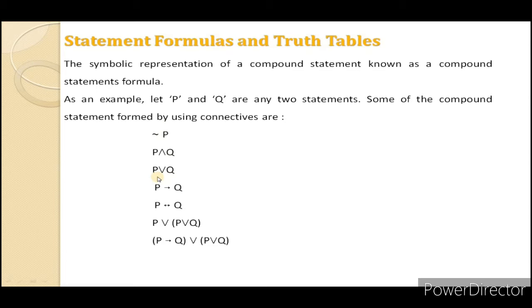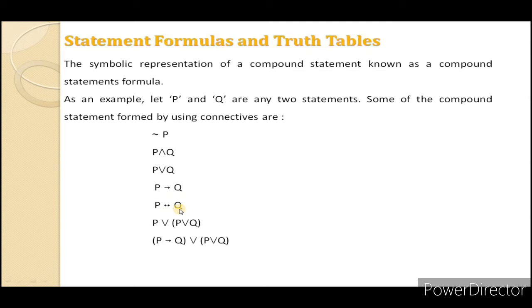The next statement formula may be P or Q, that is Mumbai is a capital of Maharashtra or Mumbai is a metro city. The next statement formula may be P implies Q, that is if Mumbai is a capital of Maharashtra, then Mumbai is a metro city. The next one may be P double implies Q, that is Mumbai is a capital of Maharashtra if and only if Mumbai is a metro city, that is double implies.